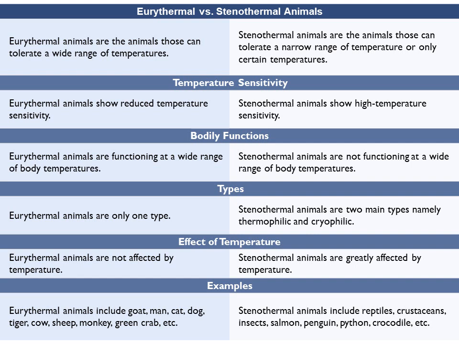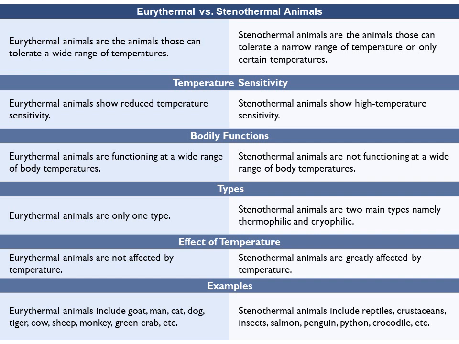Thermophilic organisms can survive at increased temperature but within a narrow limit. Cryophilic organisms are those which can tolerate a narrow range at lower temperature, that is, low centigrade. Now, what is the effect of temperature? Eurythermals are not affected by temperature change, whereas stenothermals are adversely affected.